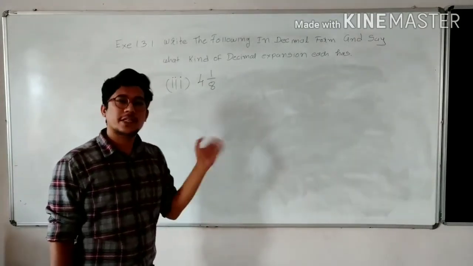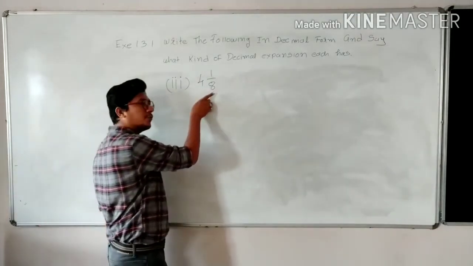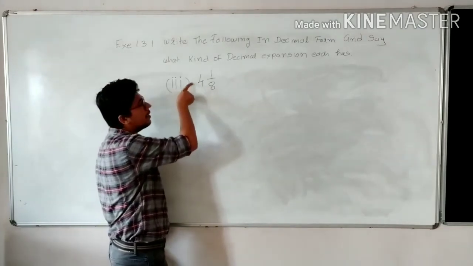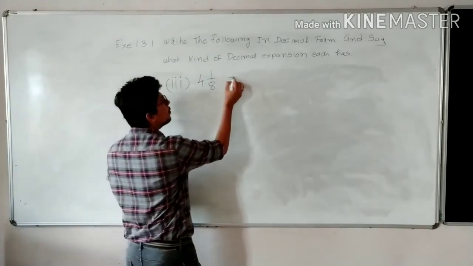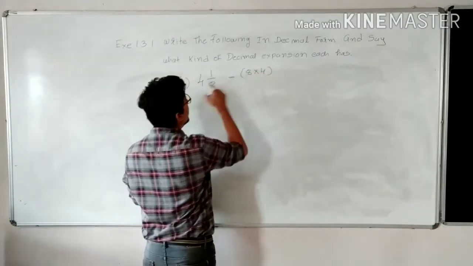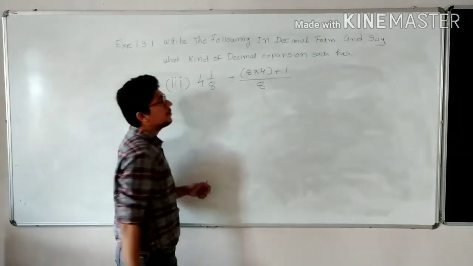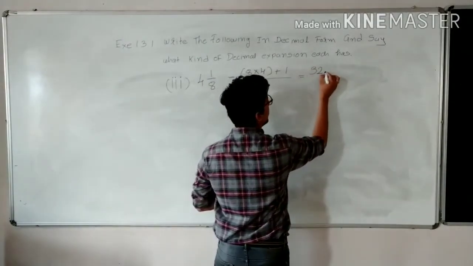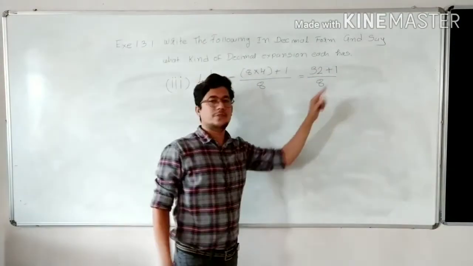To convert a mixed fraction into an improper fraction, you have to multiply the denominator with the 4 and add the numerator 1, and the remaining things are the same. So 8 into 4 plus numerator, whole divided by denominator. So 8 fours are 32, plus 1, divided by 8.